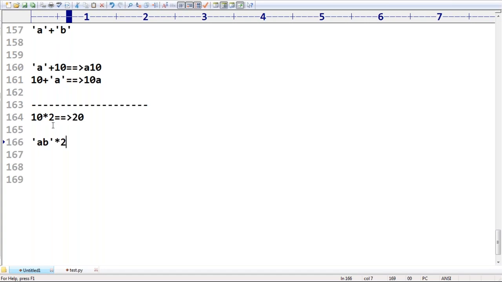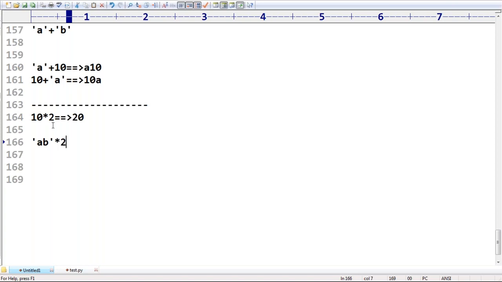AB into 2. What answer are you going to get by default, sir? Yes, that's what you people should be aware of. In Java, is it possible or not possible? In Java, if you take it like this, the Java compiler will give an error. So it's not possible. But in Python, this one is possible.